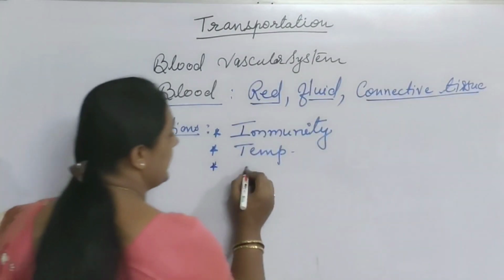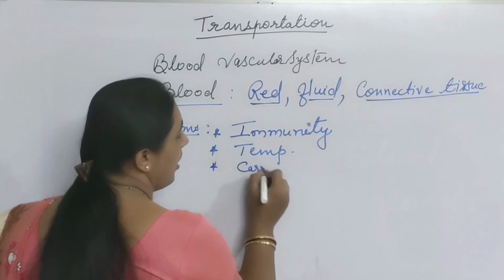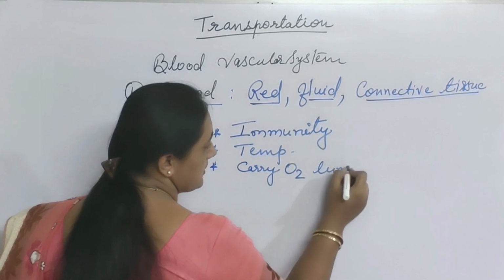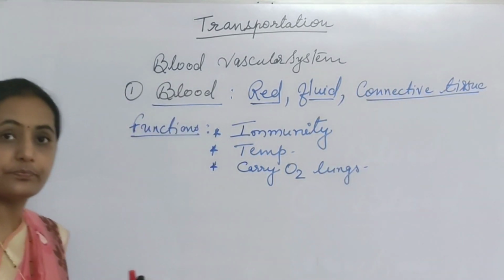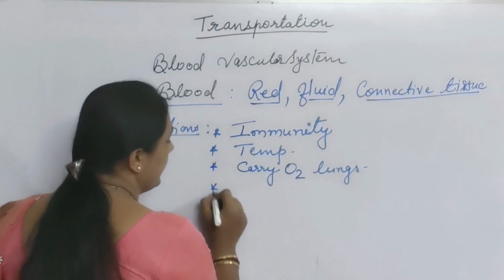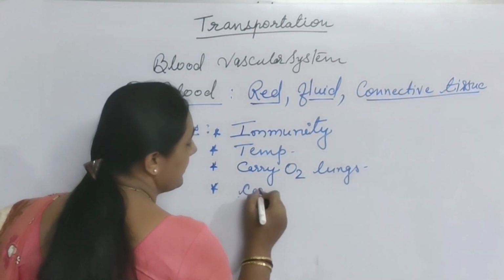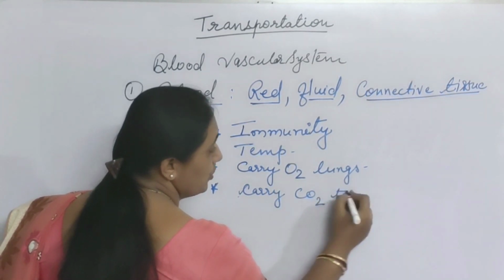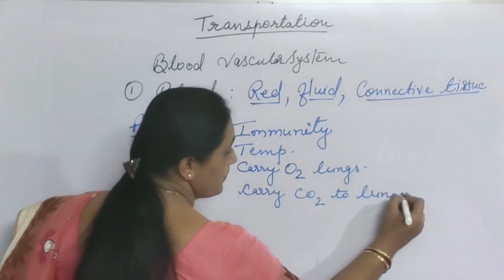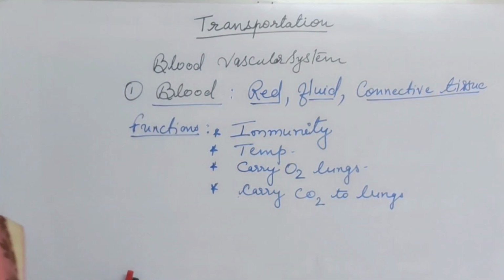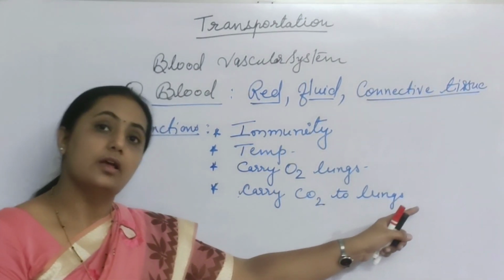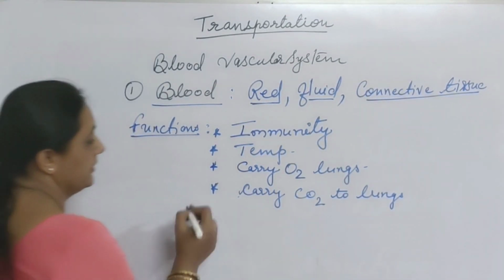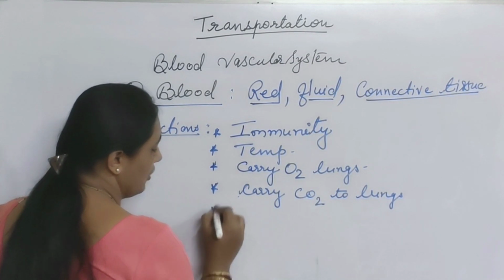An important function of blood is that it helps to carry oxygen from the lungs to various parts of the body. Then it helps to carry carbon dioxide in dissolved form to the lungs from various parts of the body. It collects carbon dioxide and carries it to the lungs for elimination, as during exhalation we release carbon dioxide. So that is again one of the important functions of blood.